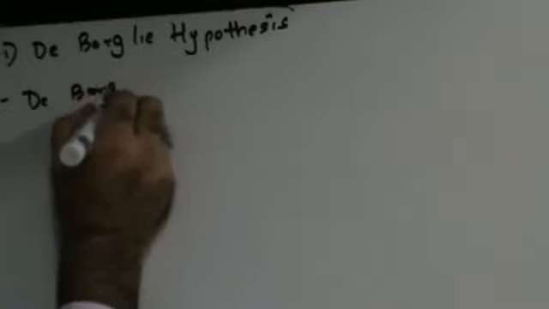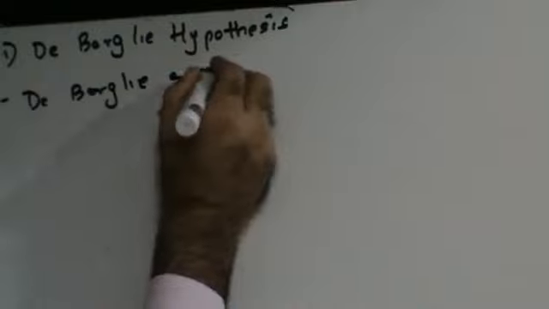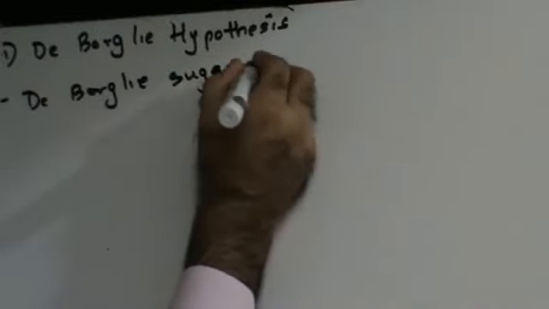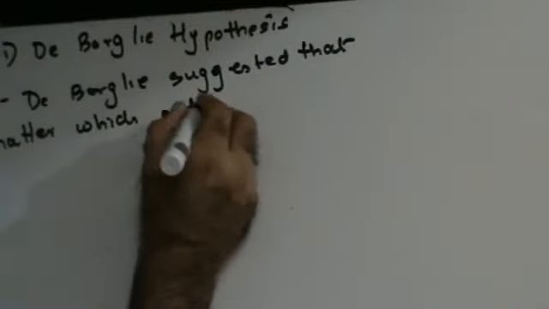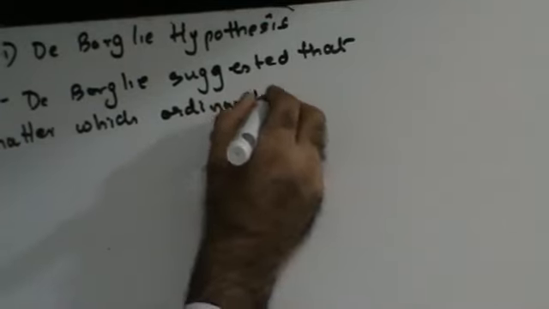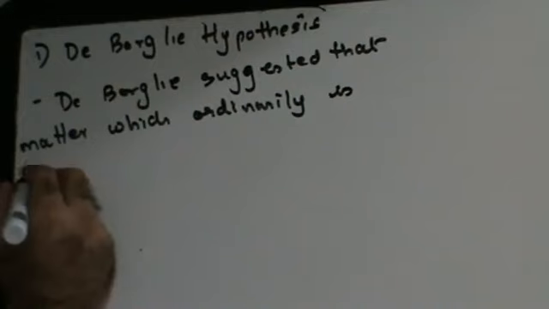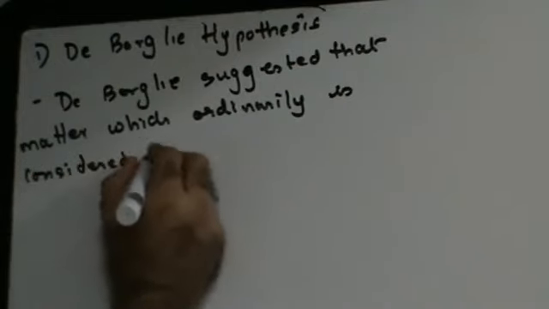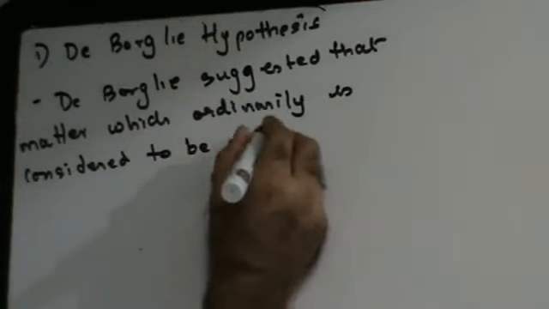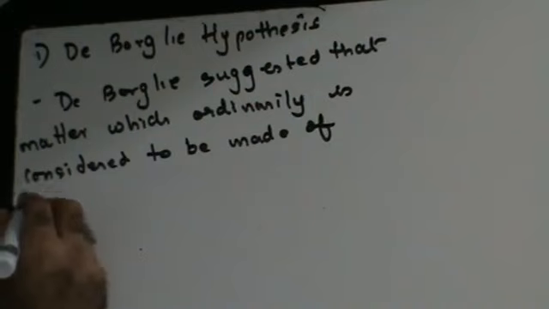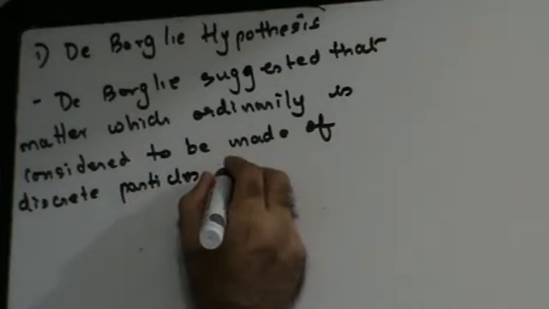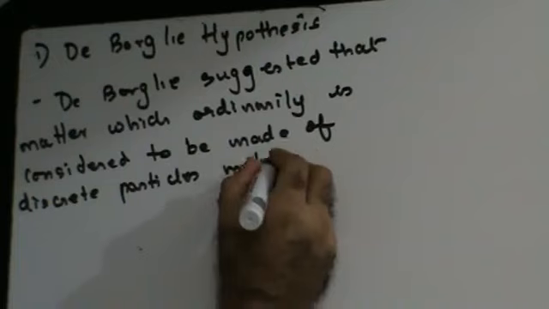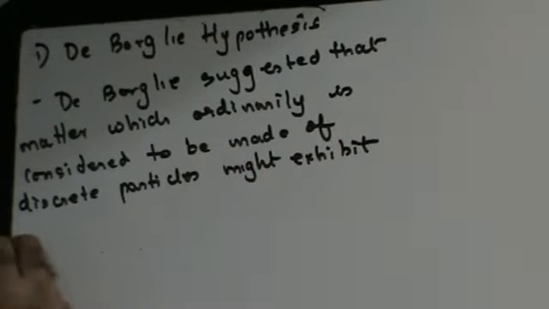De Broglie suggested that matter, which is ordinarily considered to be made of discrete particles, might exhibit wave-like properties.